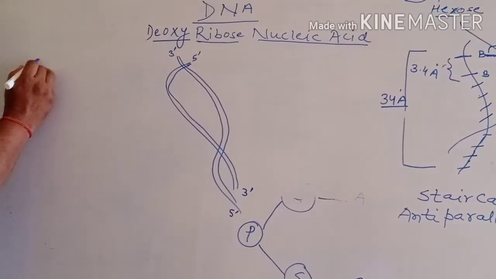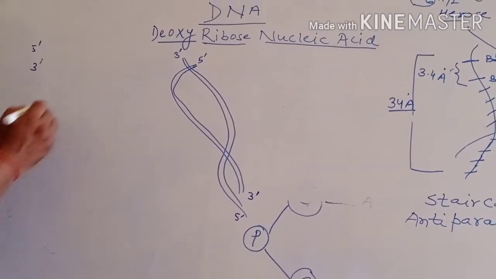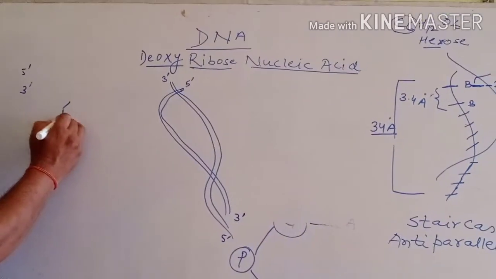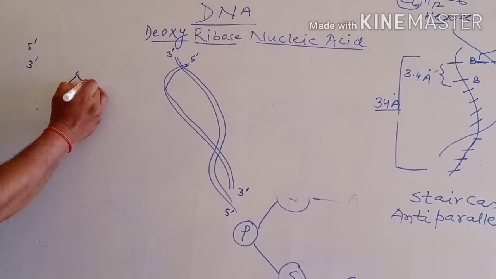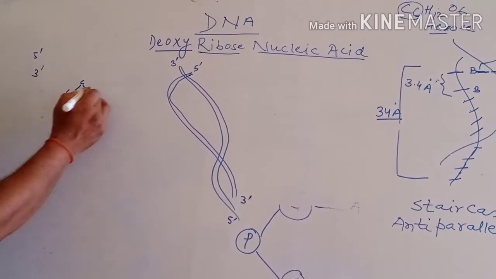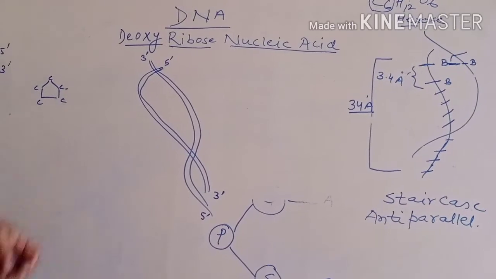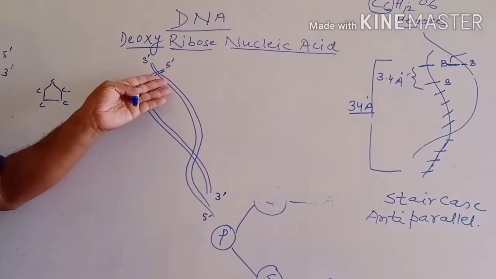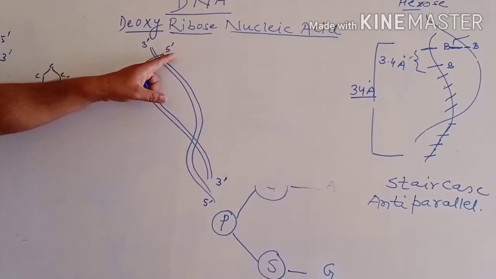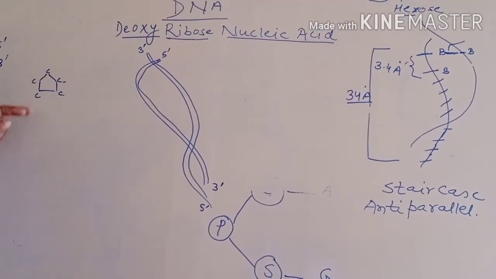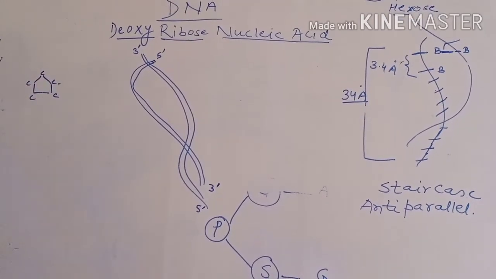Here 3', 5', what is this? When we see the pentose sugar carbon positions 1, 2, 3, 4, 5, this is called first carbon, and similarly on the another helix it is 5 carbon. So the 3' and 5' are the positions of carbon atoms of pentose sugar.